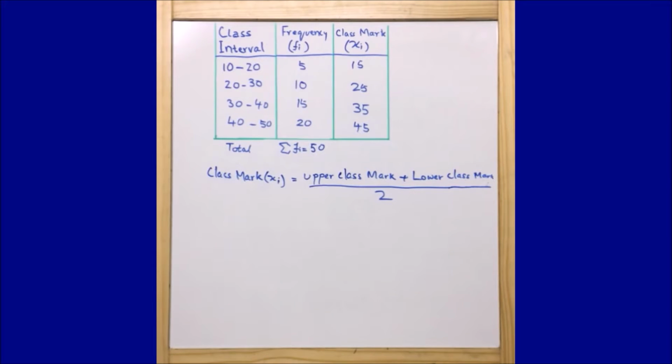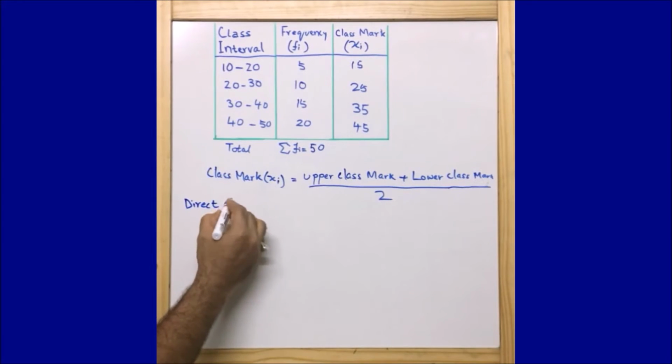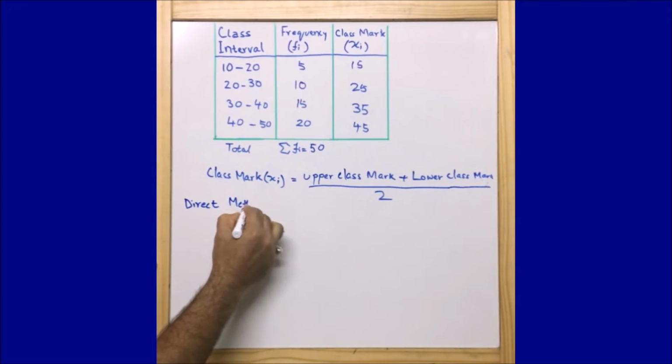One thing you need to keep in mind is that whichever method we use to calculate the mean, our mean will always be the same. Whether we find the mean by the direct method, assumed mean method or step deviation method, our answer will be the same. Now I'm going to put down some formulas that we need to remember, and after that we will take one example and see how these formulas fit.